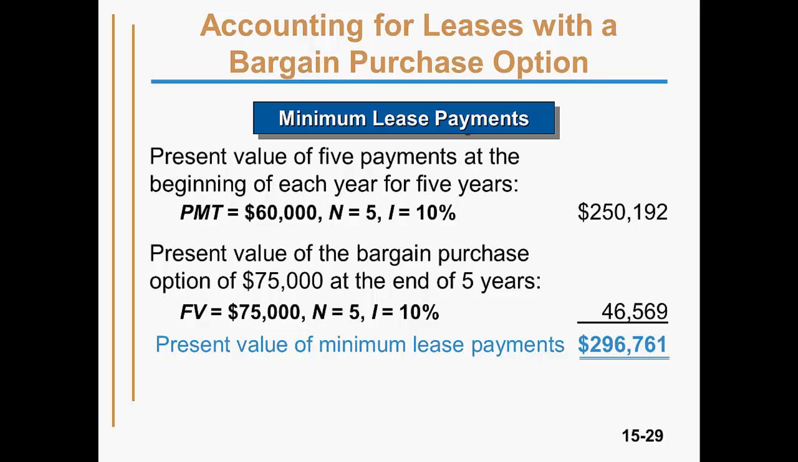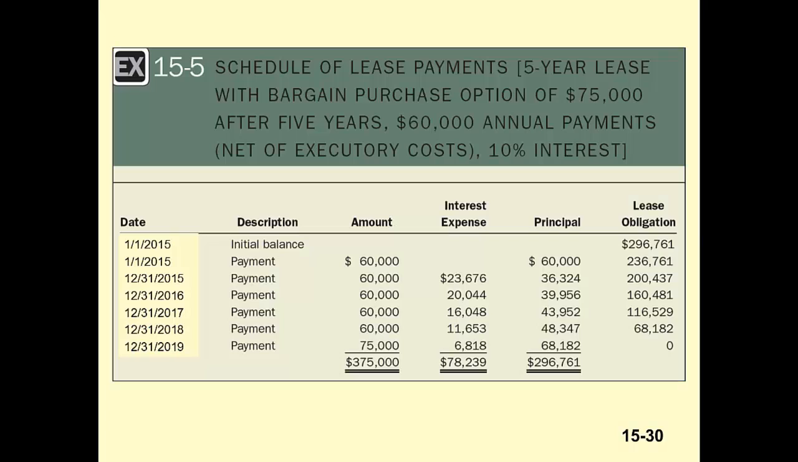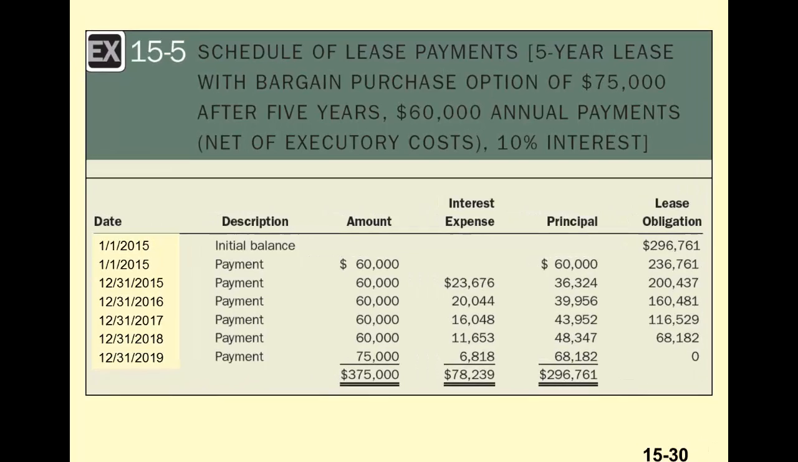Again, the first step is to determine the present value of the minimum lease payments. Remember that when a bargain purchase option is present, it's to be included in this calculation. We find the present value to be $296,761. Here we have a payment schedule. The portion of each payment that applies to interest and the portion that applies to the liability are computed in the same way as in the previous example.